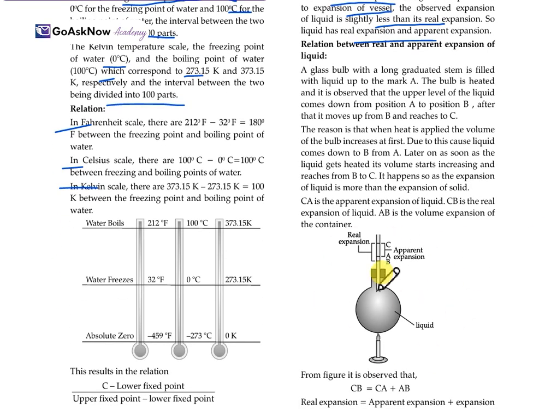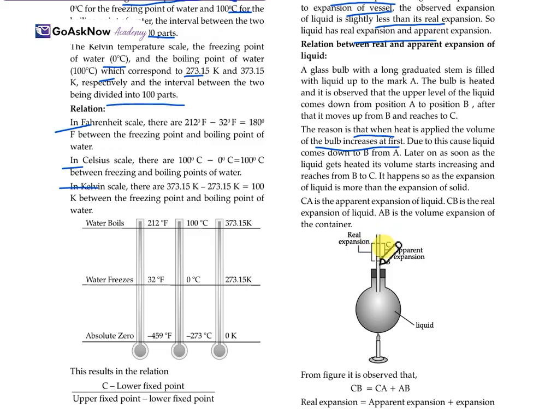This has been explained by the diagram. A glass bulb with a long graduated stem is filled with the liquid up to the mark A. The bulb is heated, and it is observed that the upper level of the liquid comes down from position A to position B. After that it moves from B to C. The reason is that when heat is applied, the volume of the bulb increases at first, due to which the level of the liquid falls from A to B. Later, as the liquid gets heated, its volume increases from B to C.